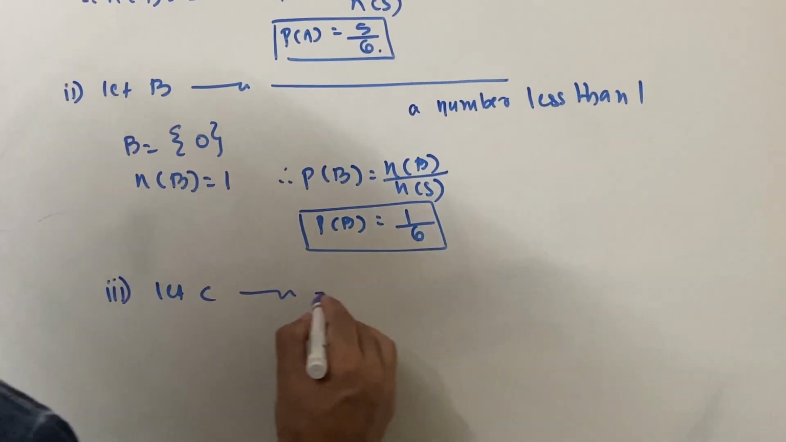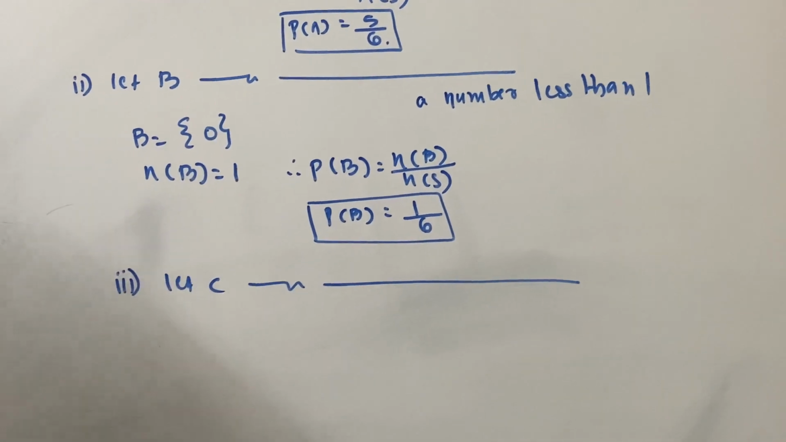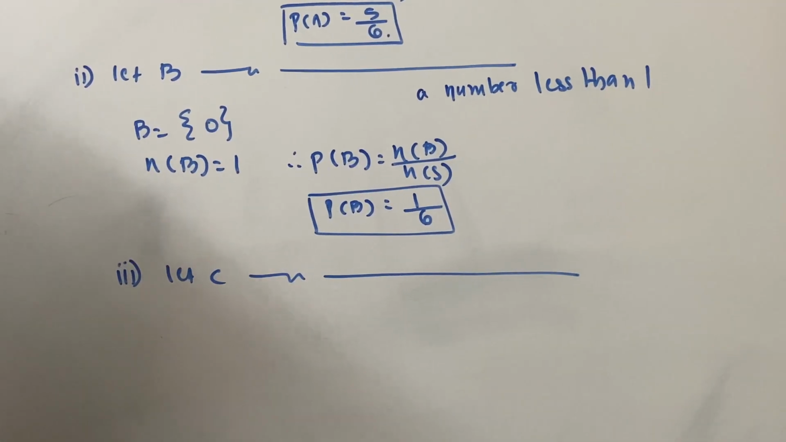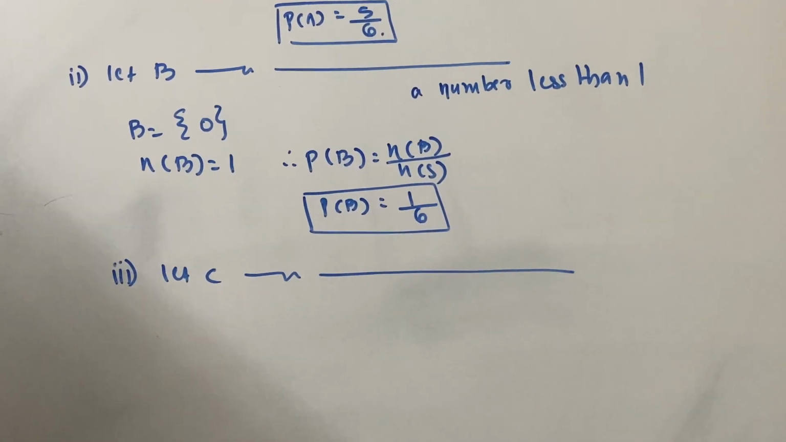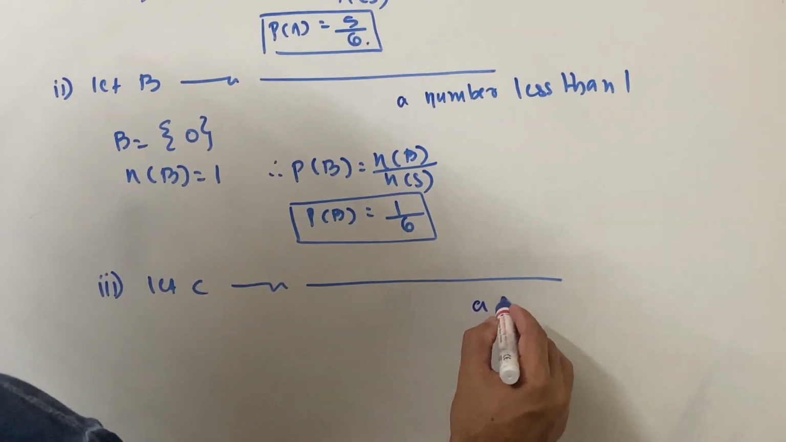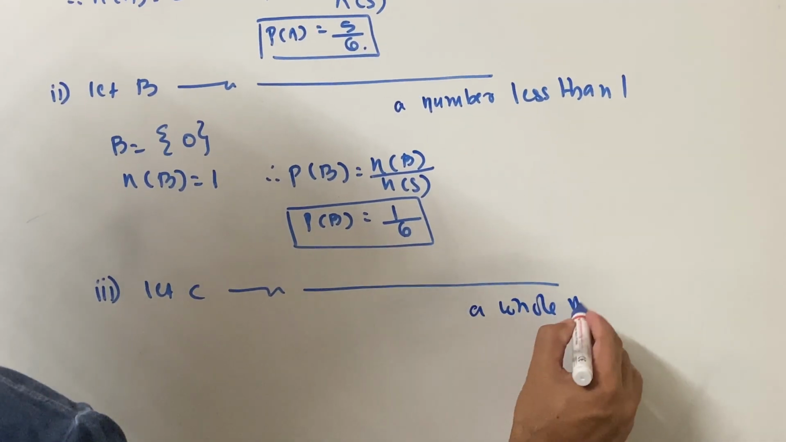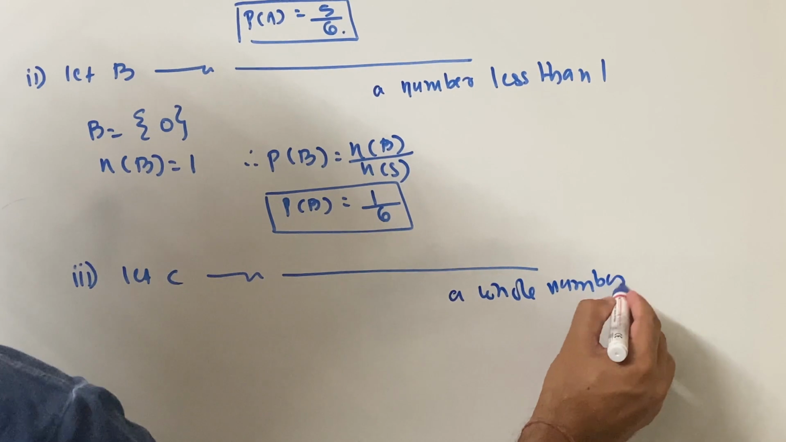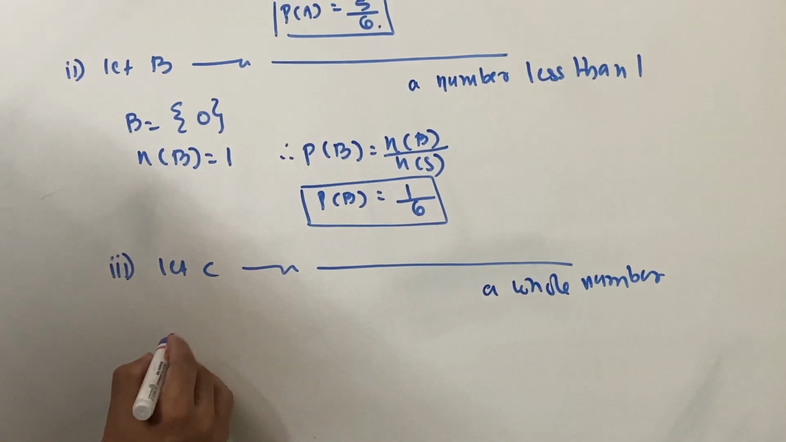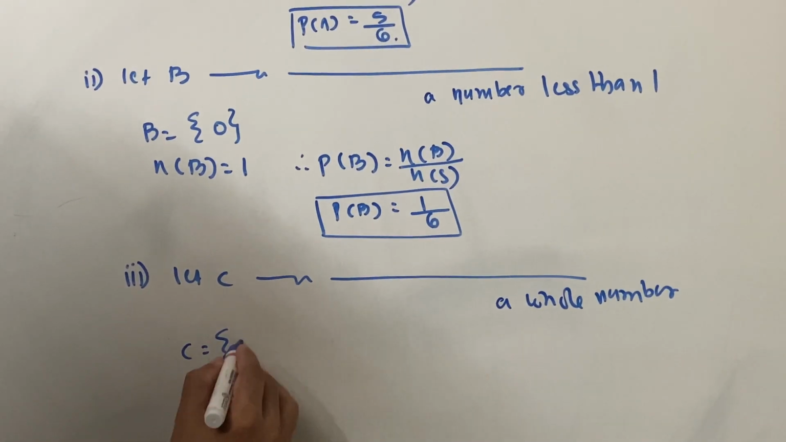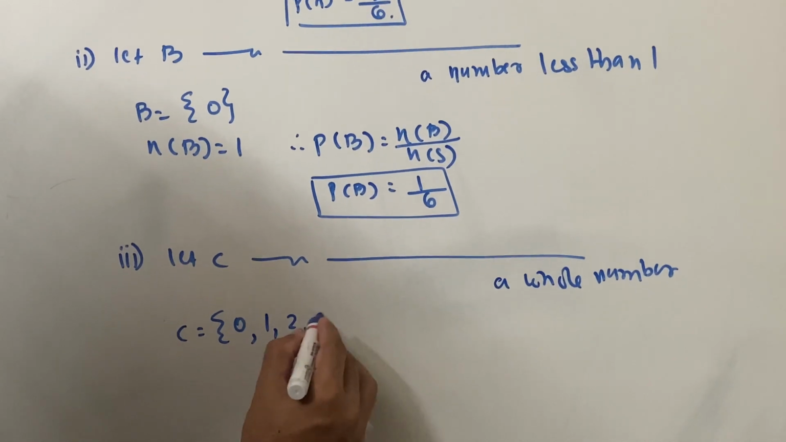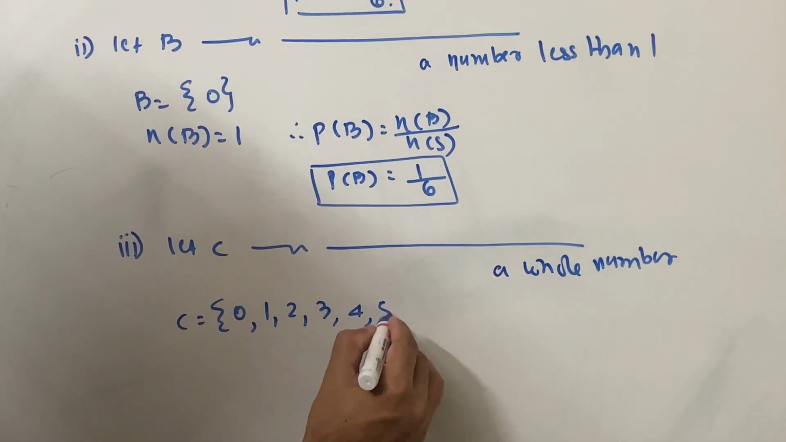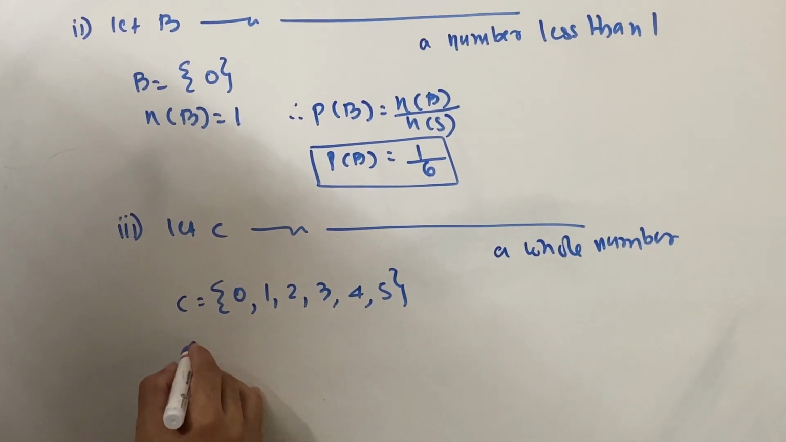Let C be the event that the card shows a whole number. Now, children, last time I said jokingly that the number that comes with "whole" is called a whole number: 0, 1, 2, 3, 4, 5. So all are whole numbers.